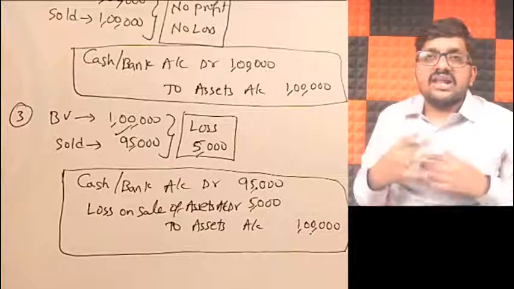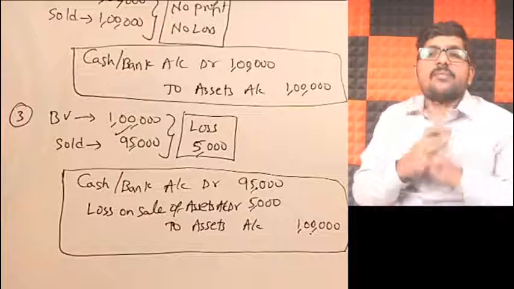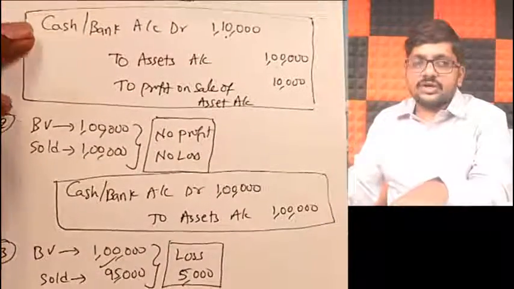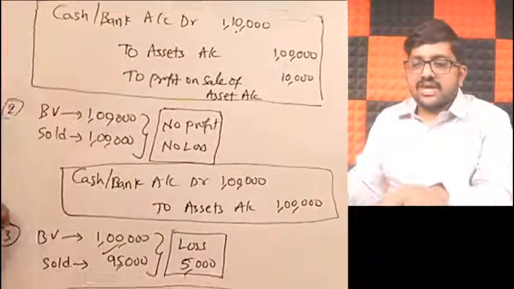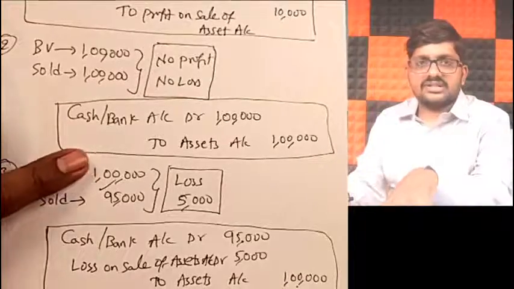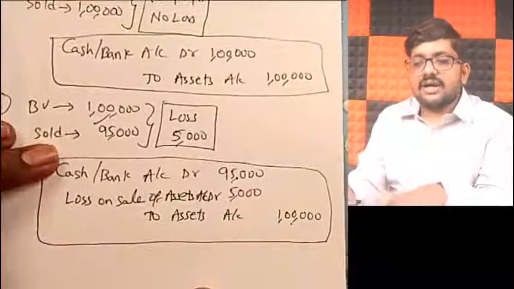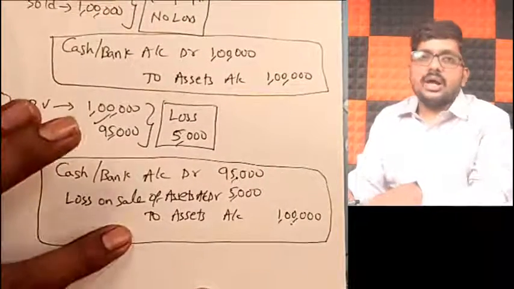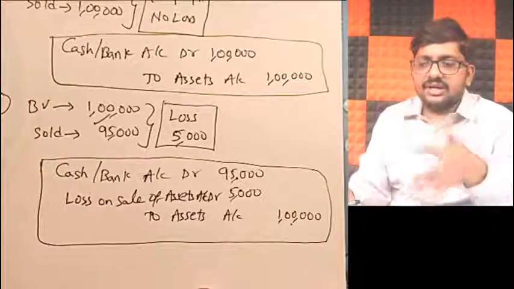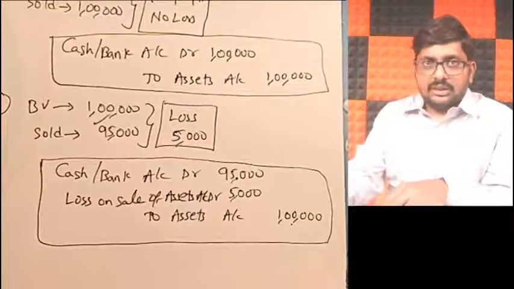So whenever I sell my assets, if it is profit, the journal entry is cash or bank account debit to assets, to profit. If it is no profit, no loss, just cash or bank account debit to assets. If it is a loss, cash or bank account debit, loss account debit, to assets. So these will be the journal entries whenever you sell your assets. I understood these points.